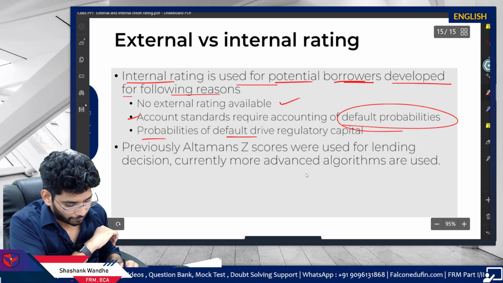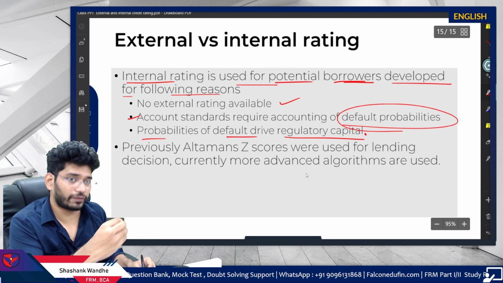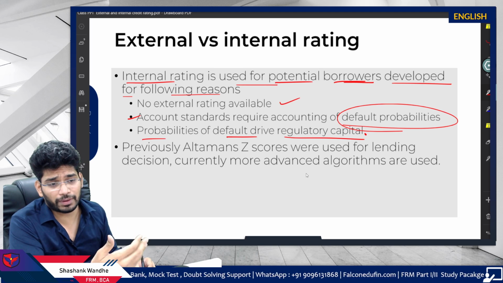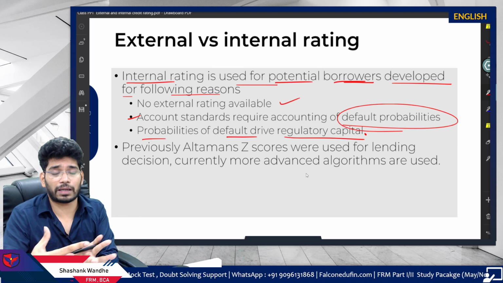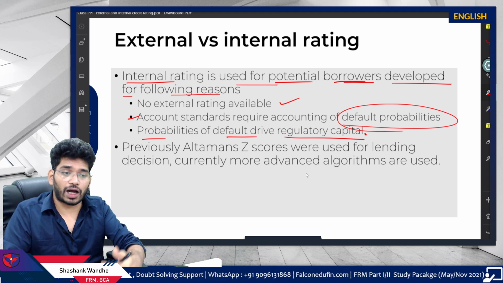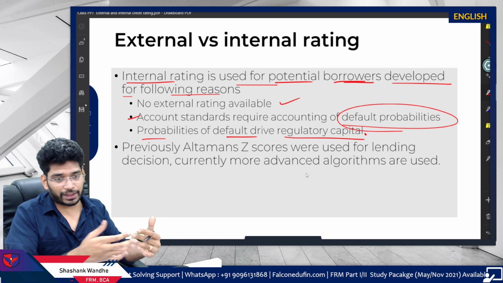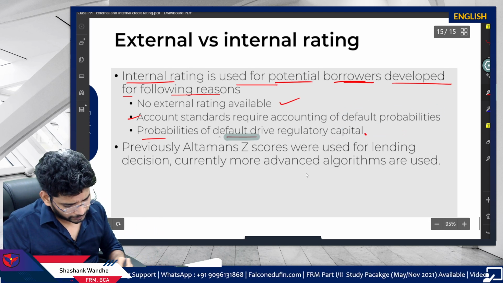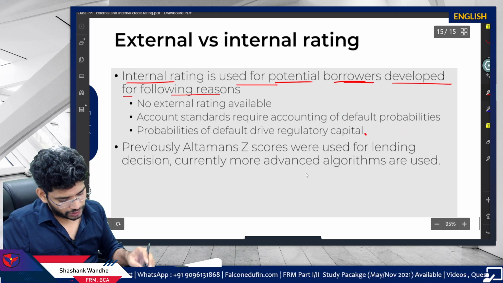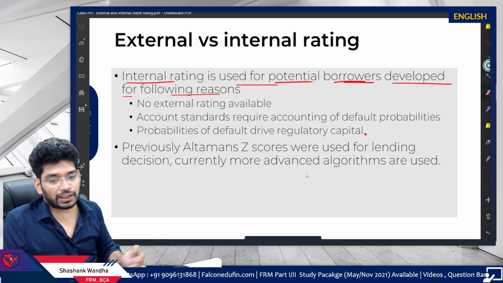And then probabilities of default drive regulatory capital. If the regulatory capital requirement needs you to account for the probability of default, then also you need to go for the ratings. So these will be the internal ratings.